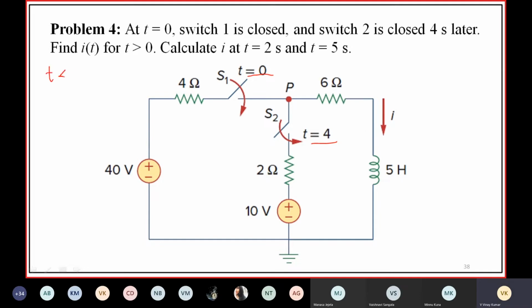So for t less than 0, S1 is open as well as S2 is open. If both are in open condition, then what will be the current flowing, and what will be the circuit for t less than 0? The circuit will be like this.